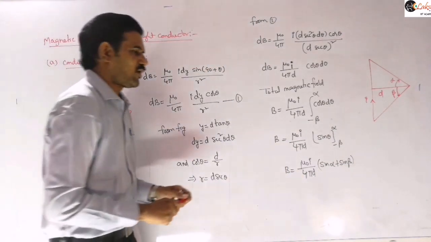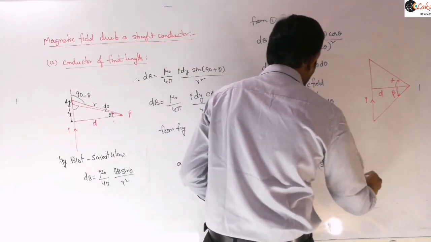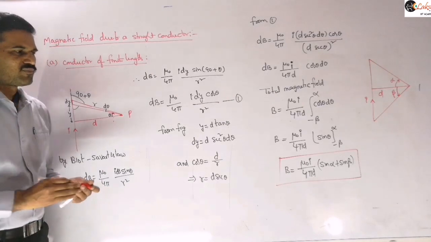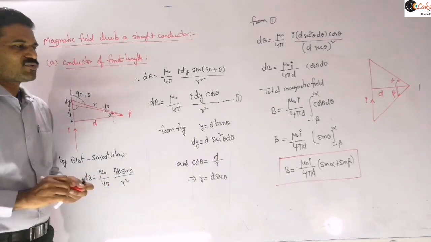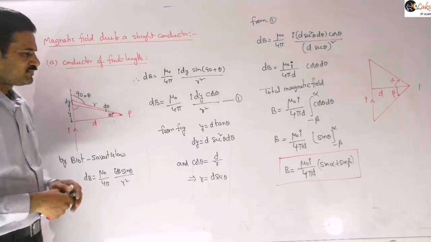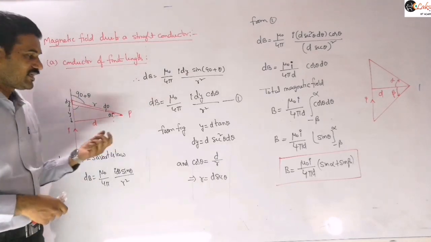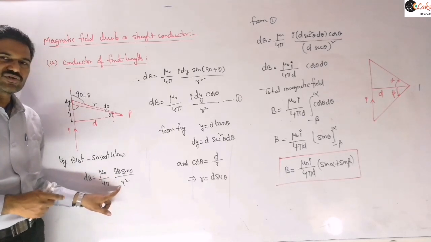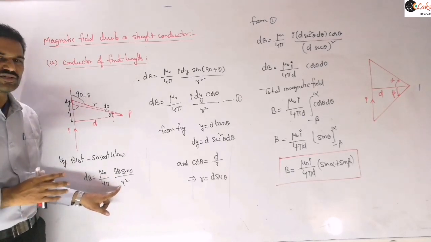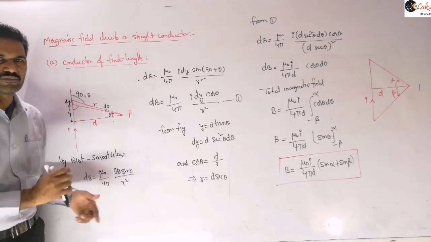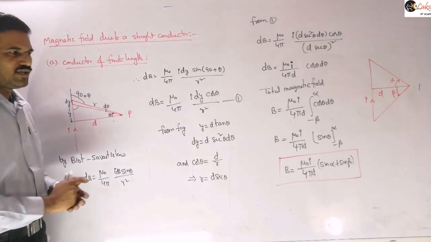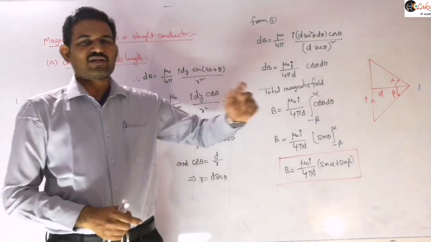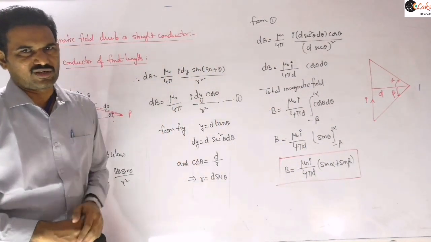So this is one of the formulas you need to remember in this topic. One of the most important formulas you need to remember in this topic. So mu naught I by 4 pi d into sin alpha plus sin beta, right? So there I is current and d is the perpendicular distance. In Biot-Savart law you need to observe that r is not the perpendicular distance. It is just the distance of that point from that element which is making a certain angle theta. But in this expression this d is always the perpendicular distance only. The perpendicular distance of the point from the conductor is what you need to write, that is what d means.